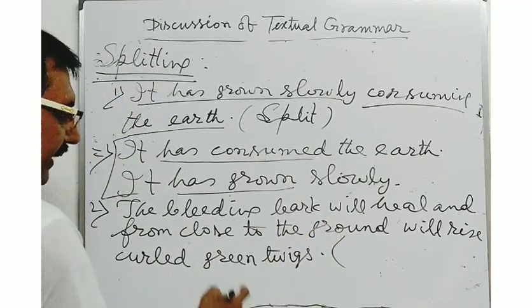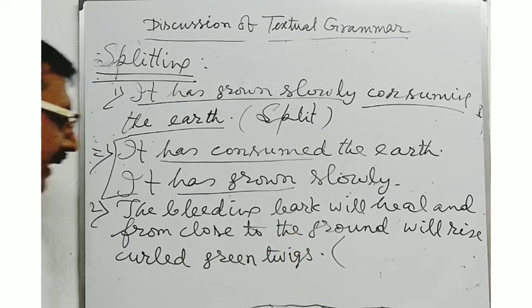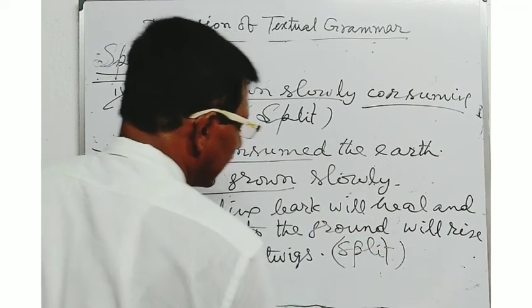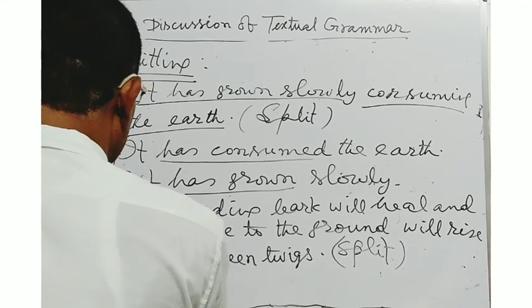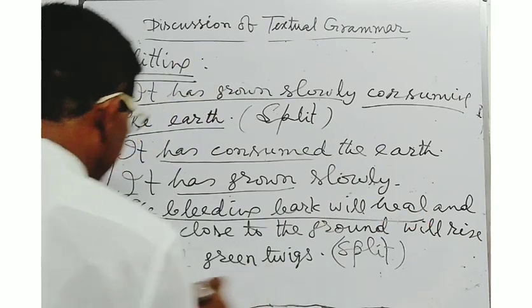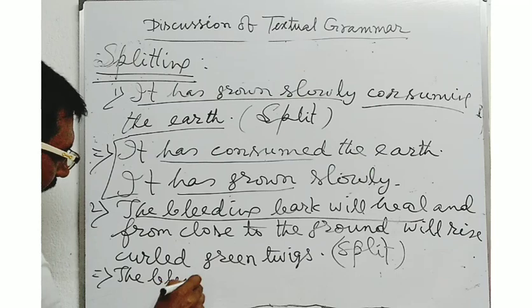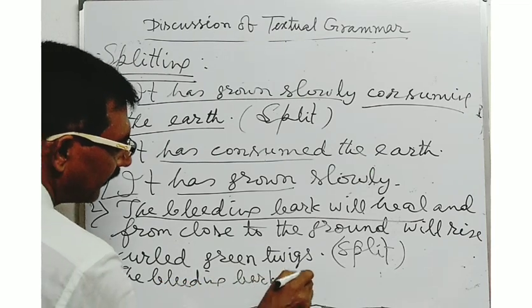Suppose the sentence is given here. Now see, this is a sentence in the compound structure. If you are asked to split the sentence, you will have to write down two separate simple sentences. What type of sentence will you write? First, the bleeding bark will heal.